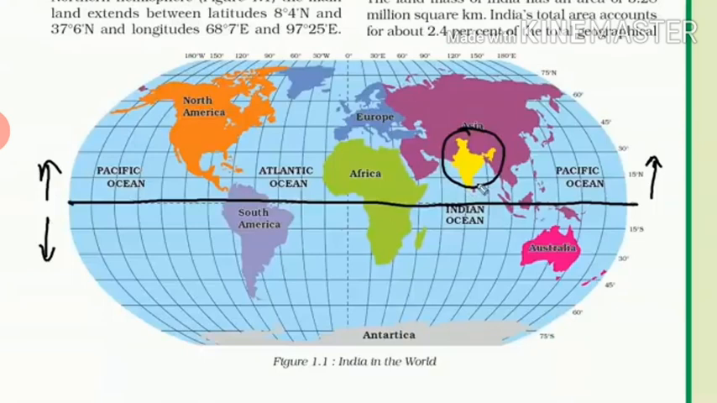Now, related to this, in which hemisphere does India lie? Answer is northeast. Northeast means northern eastern hemisphere. Again, a noteworthy point: in which hemisphere does India lie with reference to the equator? Answer is the northern hemisphere. And the next is like this: in which hemisphere does India lie with reference to the prime meridian? And now the answer is eastern hemisphere.